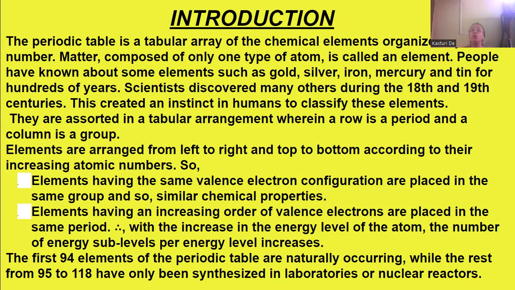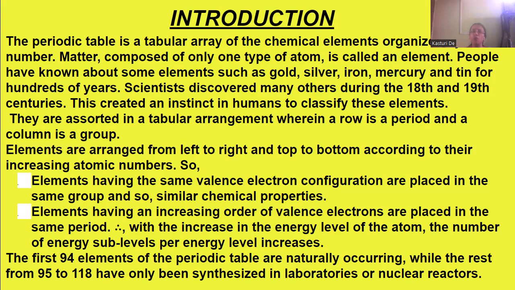Now we know that matter which is composed of only one type of atom is known as an element. One type of atom is present and it is called an element. People have known about some elements like gold, silver, iron, mercury, and tin for hundreds of years. But scientists later on discovered many other elements in the 18th and 19th centuries. This created an instinct in humans to classify these elements.